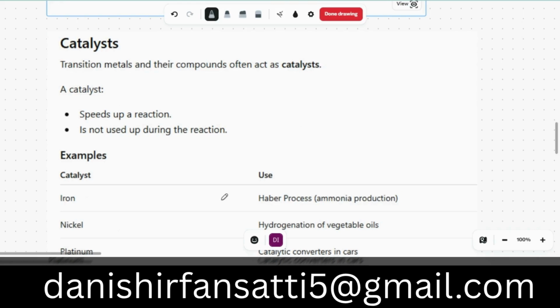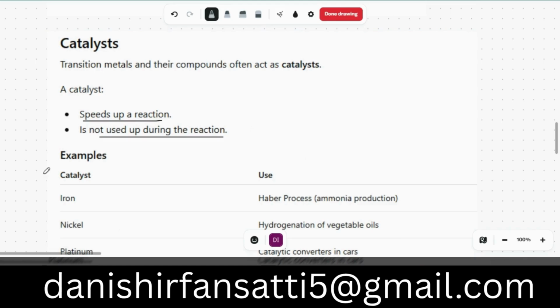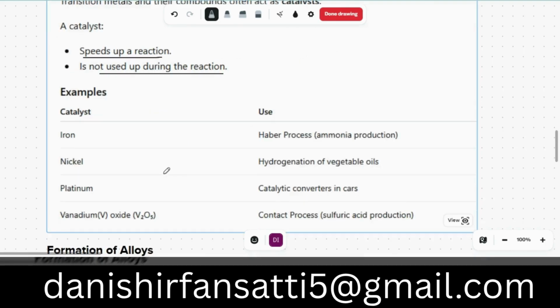Where we use transition metals, that's the important thing. Transition metals and their compounds often act as catalysts. So what is a catalyst? A catalyst is used to speed up the reaction. Okay, it is not used up during the reaction. So one catalyst could be used 100 times, 1000 times. Why? Because they are not directly involved in the reaction.